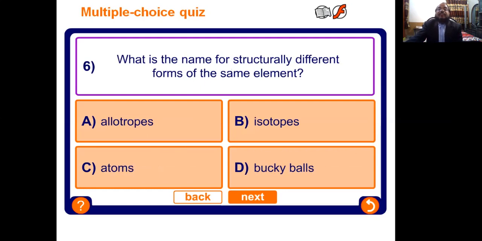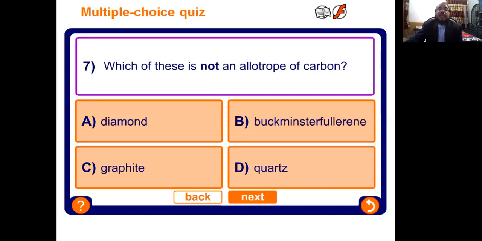Next, what is the name for the different structural forms of the same element? If an element is present in two or more forms, this is called an allotropic form. Just like carbon, it has two allotropic forms. One is crystalline, second is amorphous. In crystalline form, we know diamond and graphite. Which of these is not an allotropic form of carbon? We have discussed diamond, graphite, and Buckminster fullerenes, but quartz is not.